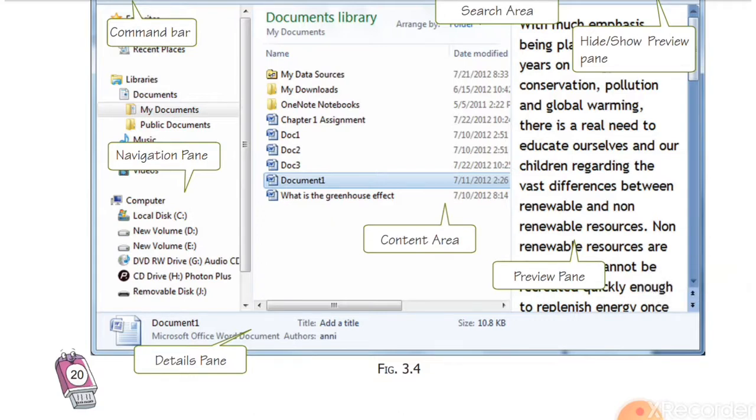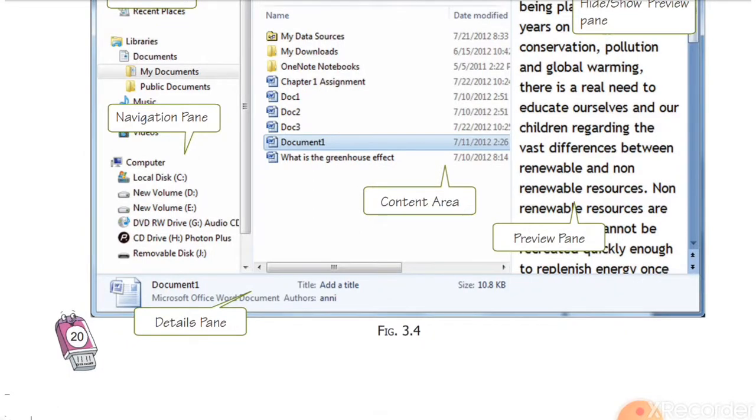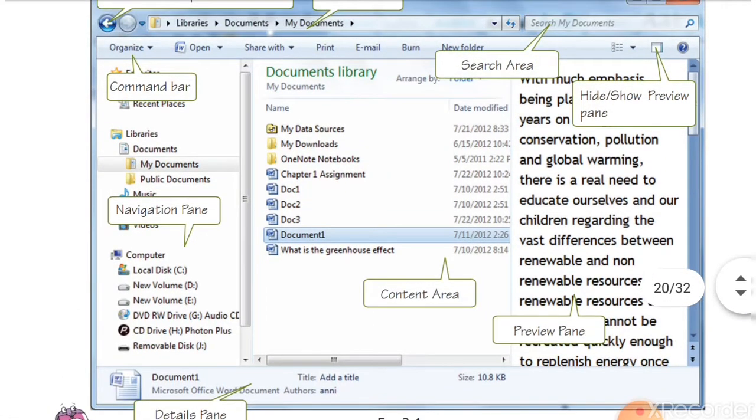Next, at the bottom, the properties status bar. Any file, when you select, the details pane will show the details of the file. Name of the file, type of the file, what is the size of the file. So many details will be shown on the details pane. Next, I hope you have already learned about all the options of the contents of the Windows Explorer pane.